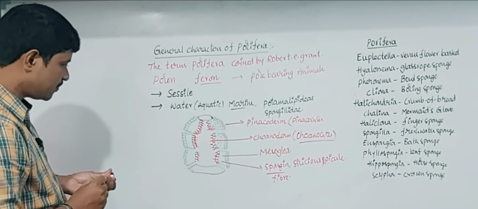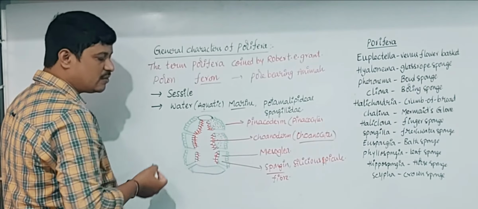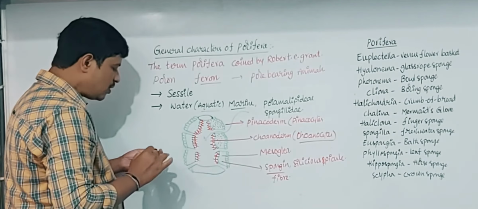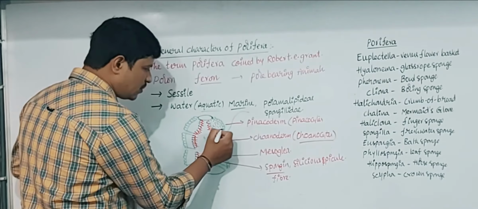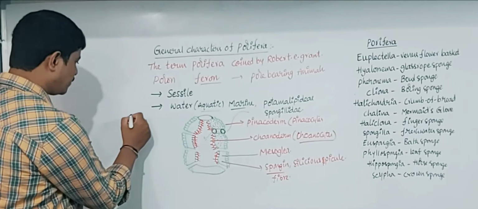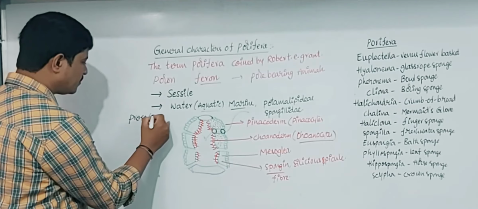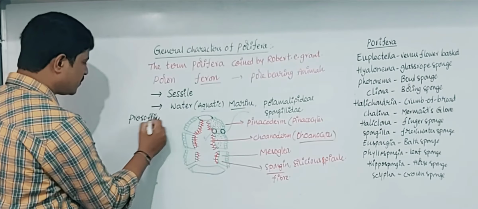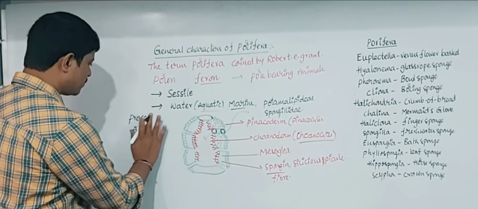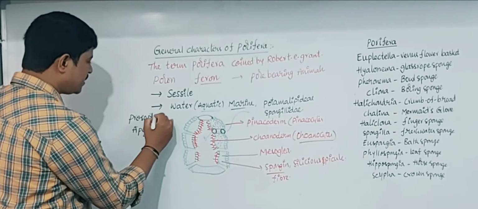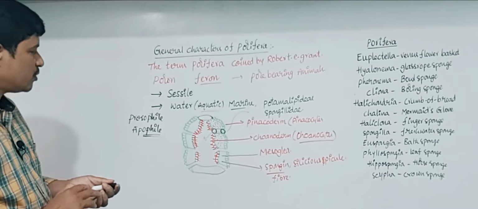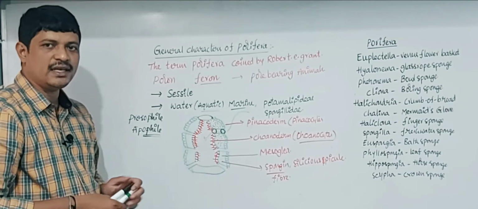These animals live in water. From outside, the water enters into the body through small openings. There are two kinds of openings, prosopyles and apopyles. These small apertures are present on the outside and inside of the body.